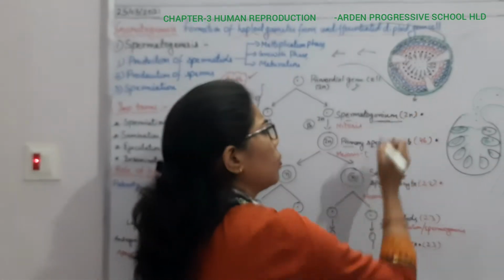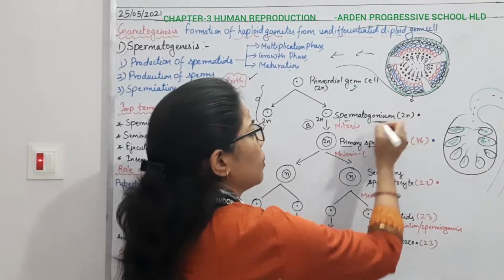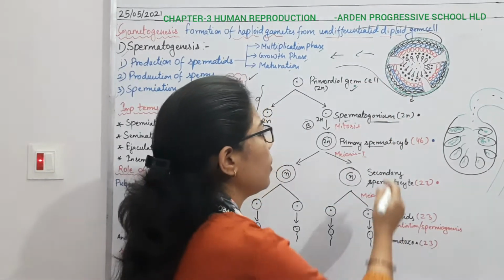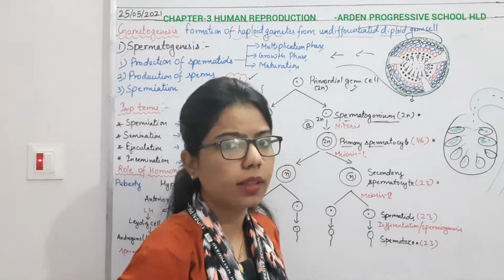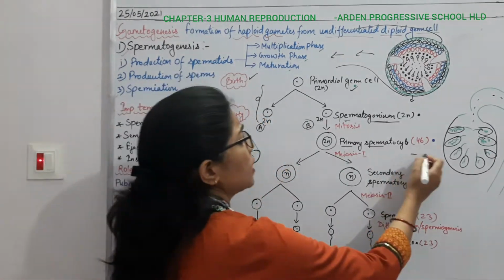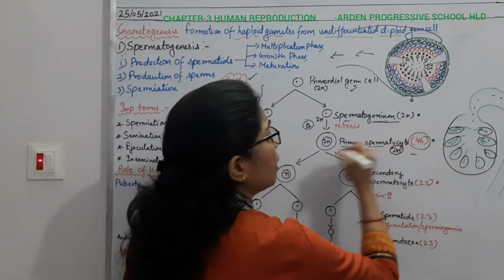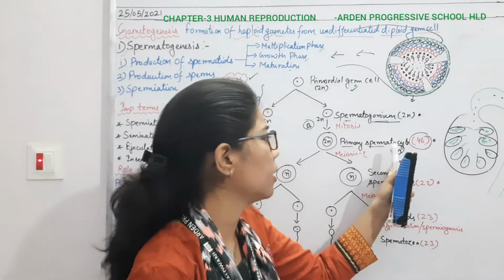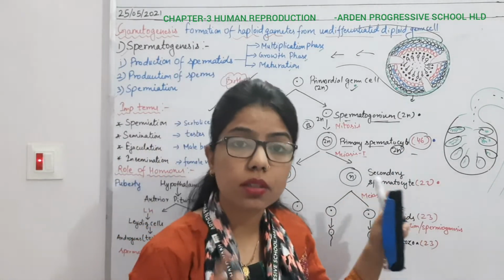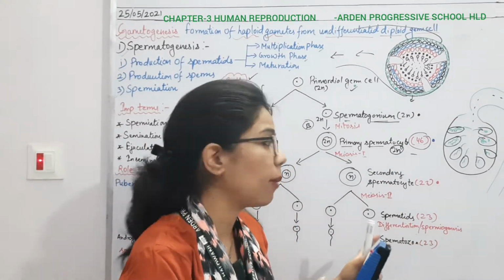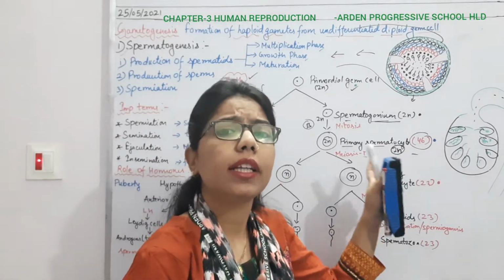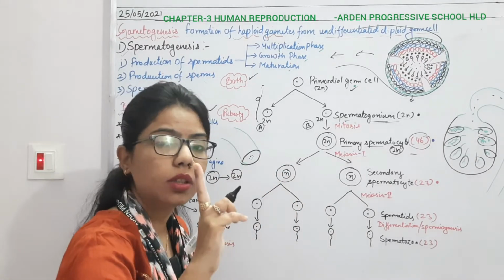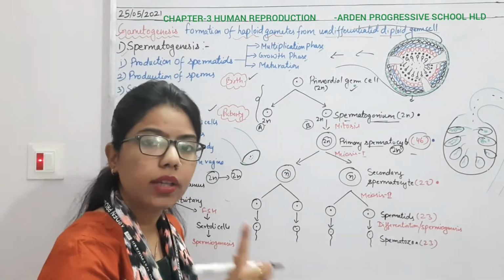Then we come to the innermost. Next to this spermatogonium, again there will be division, so it will form the primary spermatocyte. Now this primary spermatocyte is diploid in number. The time comes here that it will undergo meiosis. Why is it so? Because they have to form the gamete, and they cannot form a diploid gamete. That's why there is a need for meiosis, and meiosis takes place in two steps, meiosis 1 and meiosis 2.